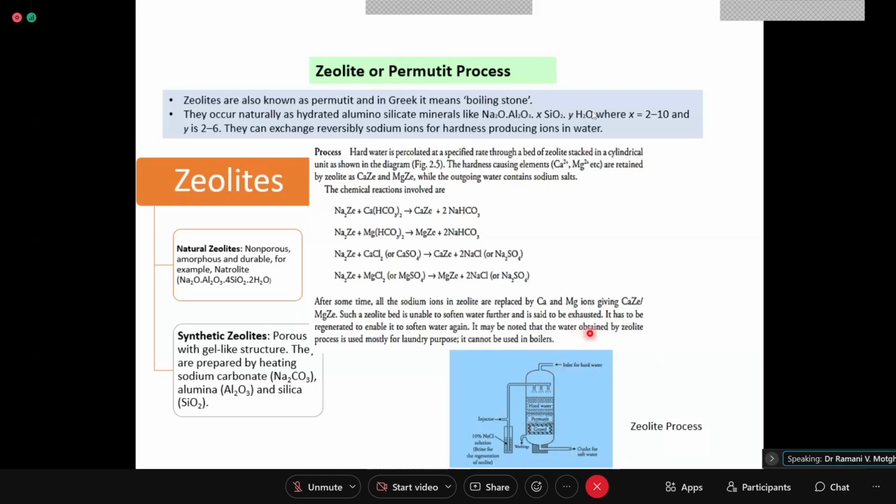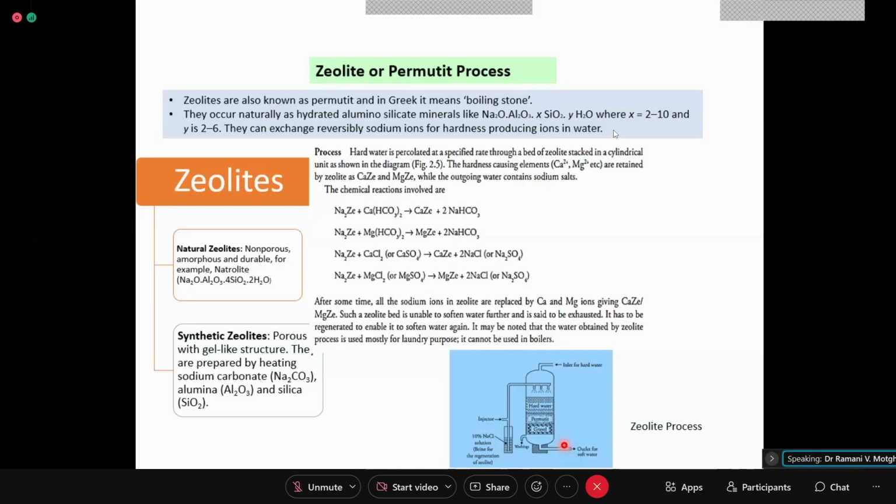Any other drawback? We might not know when it is exhausted. Yeah, you have to keep checking the quality of water coming out. Softened water has to be titrated. Take 10 ml and titrate immediately with EDTA. Isn't it? You have to do that.